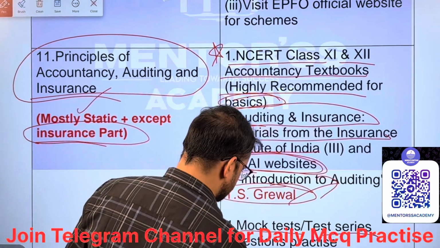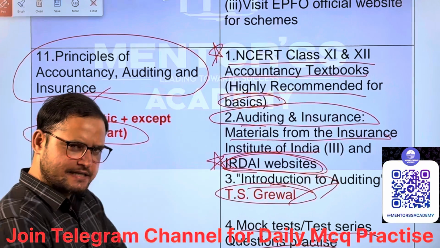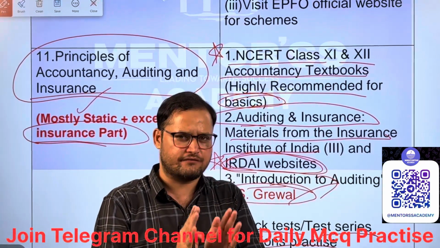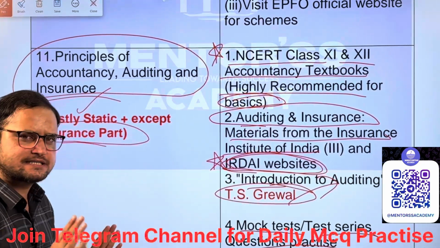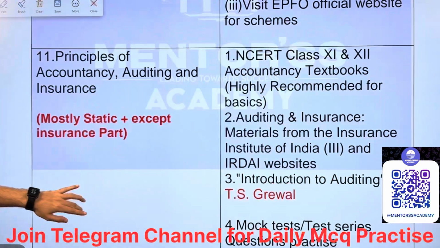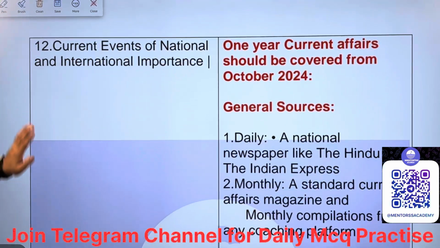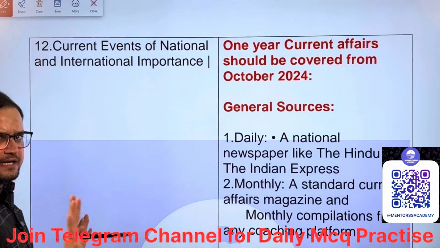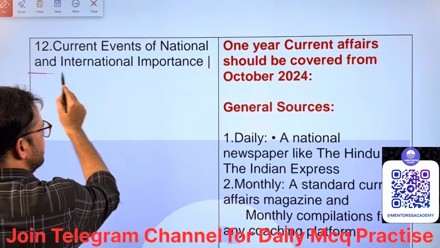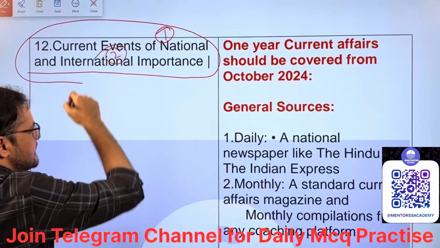Test series, question practice. In a regular manner you should practice questions. Try to practice at least 20 to 25 questions every day. Question practice makes you perfect. Simple. You will get to know the elimination techniques and how they are asking questions. Practice questions daily. Ultimately, what they have mentioned is current events of national and international importance.